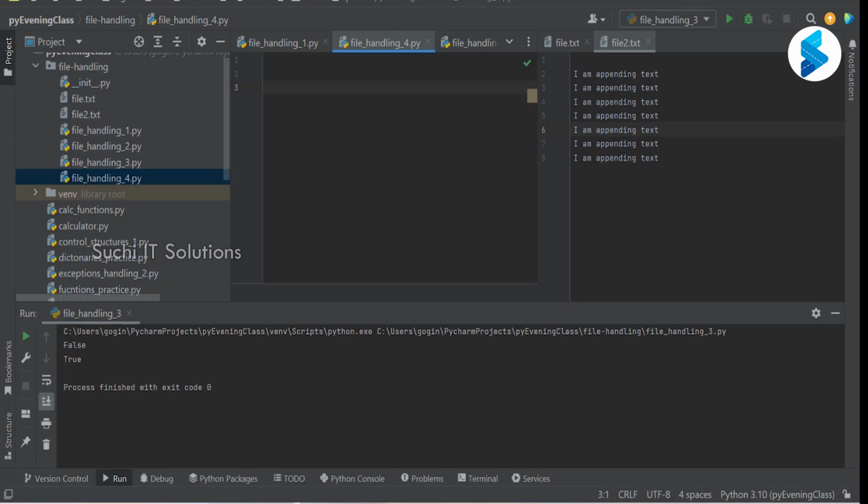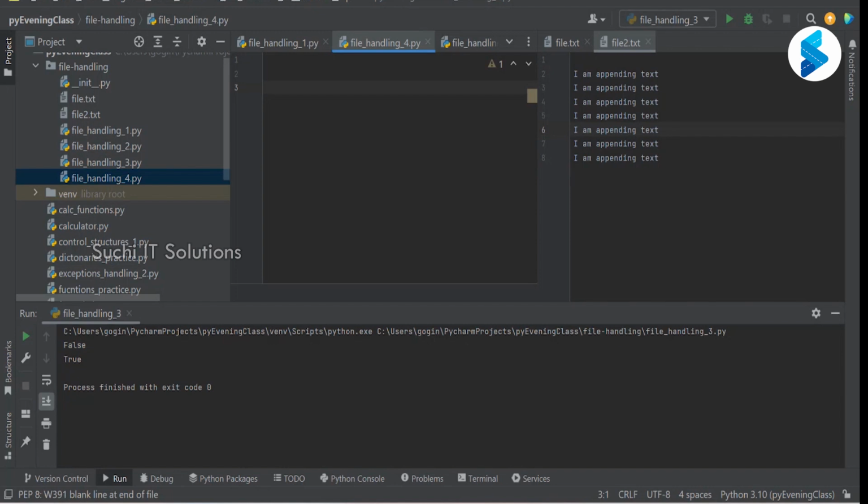Okay. Which one erases content? Which one doesn't erase the content? W plus will erase the content, sir. It erases the data, and if the file is not there, it will recreate the file. Yes, sir.